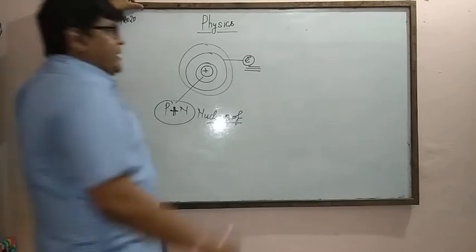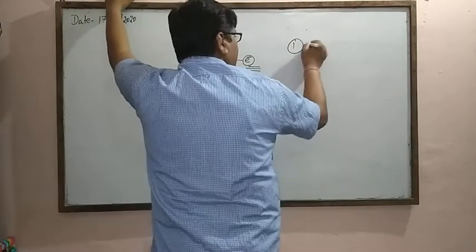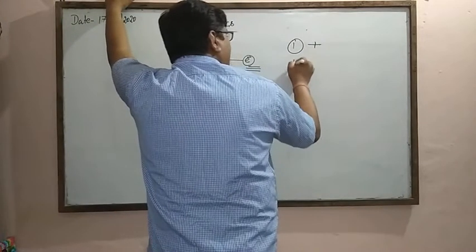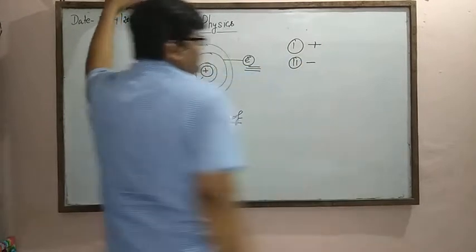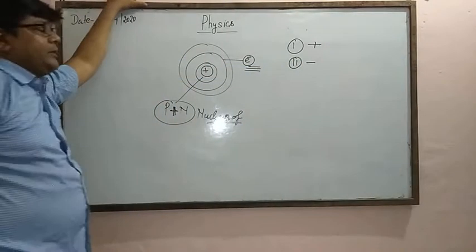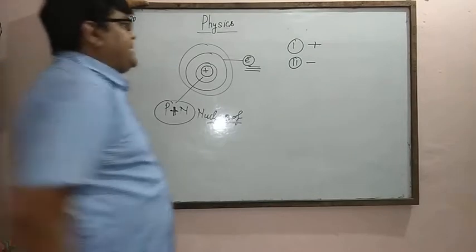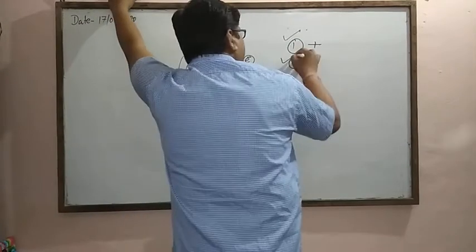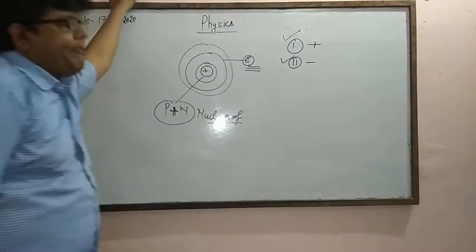So charges are mainly of two types: first is positive and second is negative. Different philosophers gave reasons for positive and negative development.